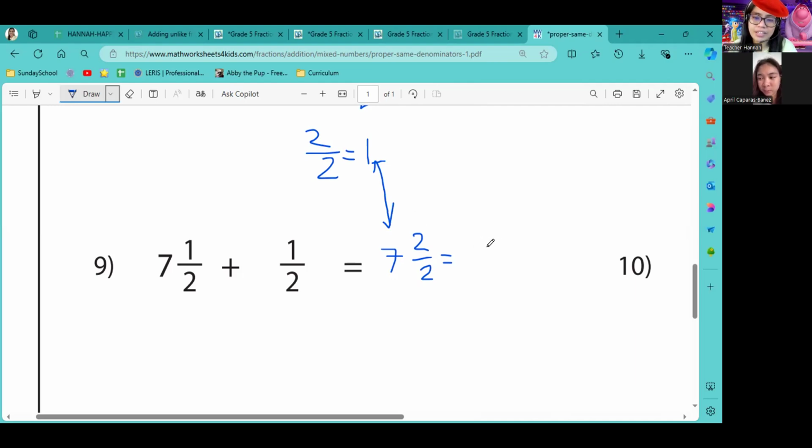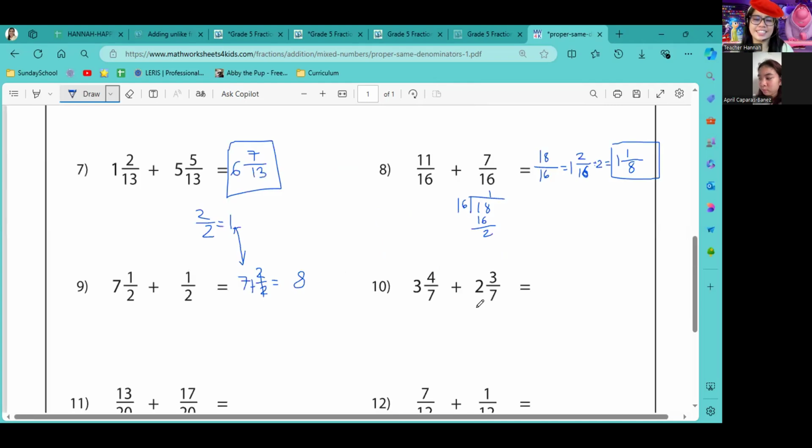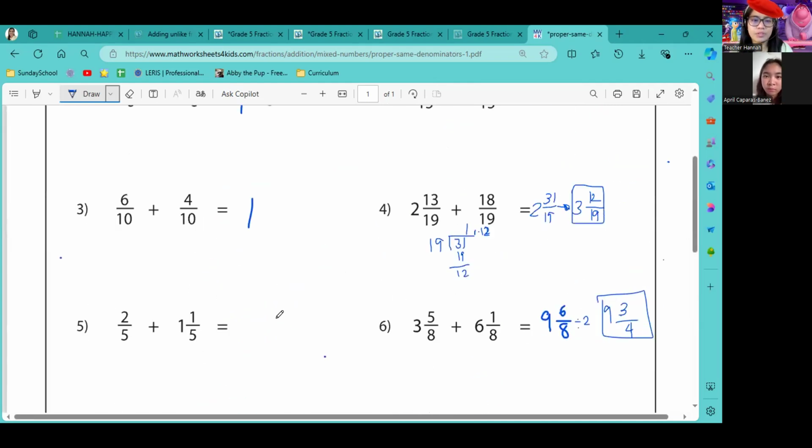What is your final answer? 8 only, because 2 over 2 is already equal to 1, so you just added 7. Okay, so don't be confused with that.